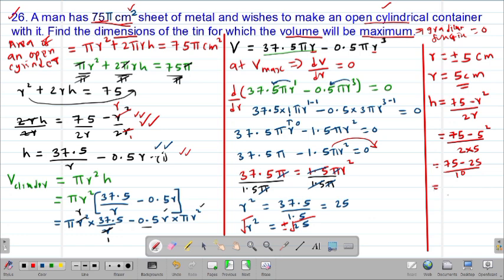Your calculator is going to give you 50. Then divide by 10. Therefore the h will be equal to 50 over 10. This will give us 5 centimeters. Therefore the dimensions that will make the volume maximum are r being equal to 5 centimeters and h being equal to 5 centimeters. So these are the dimensions that will make our volume maximum.